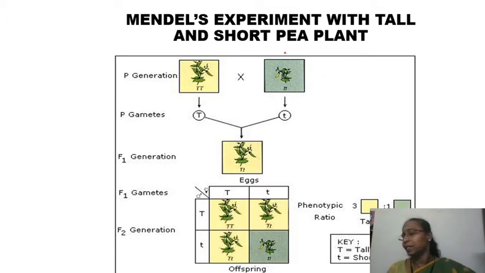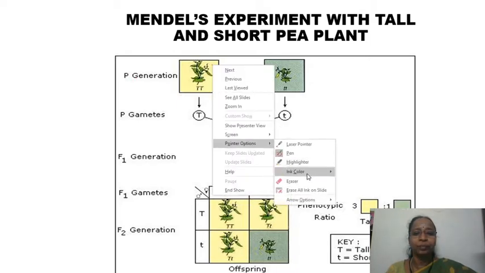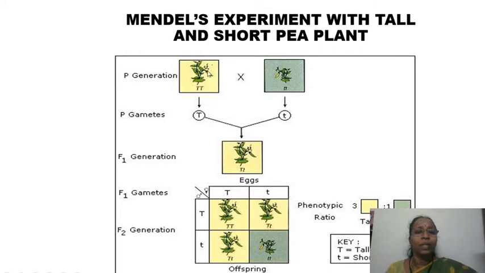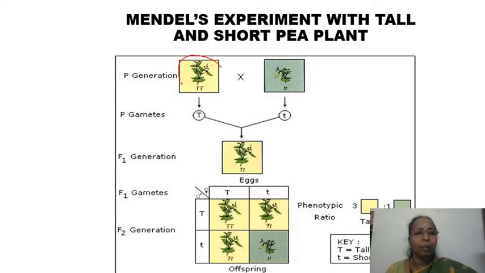So here is the classical example of stem length, that is tall and short. Pure breeding tall plants, that is homozygous tall plants, were taken, and homozygous, anyway recessive, right? Recessive has to be homozygous only. They were crossed; they are going to be the parents.